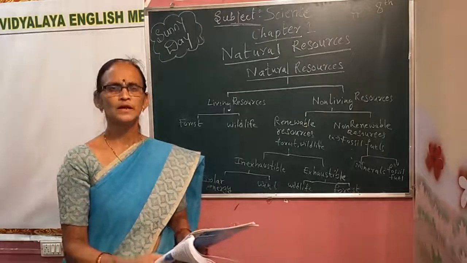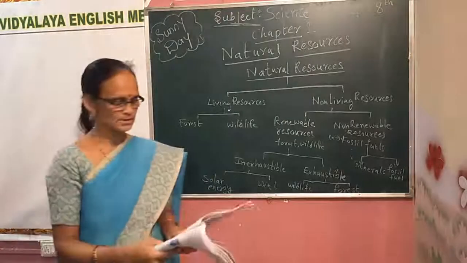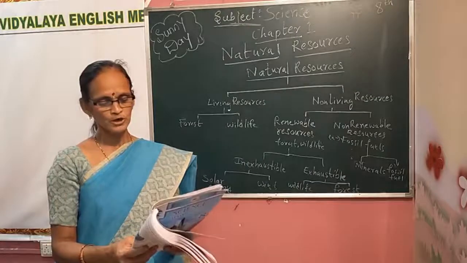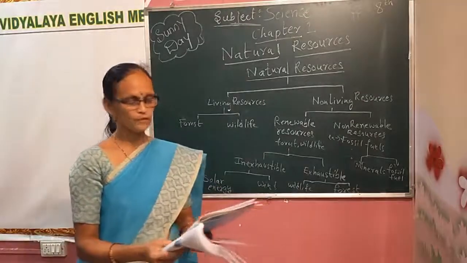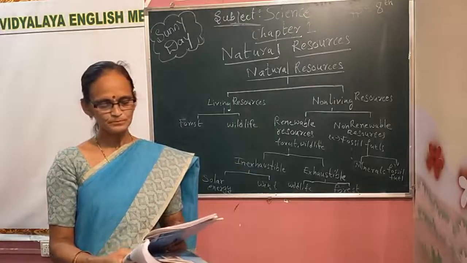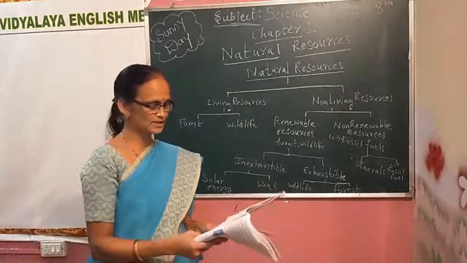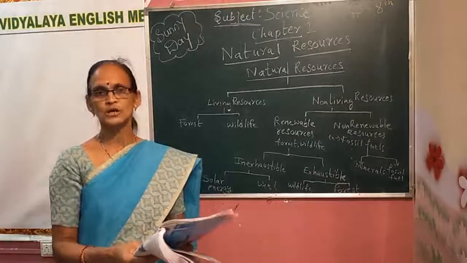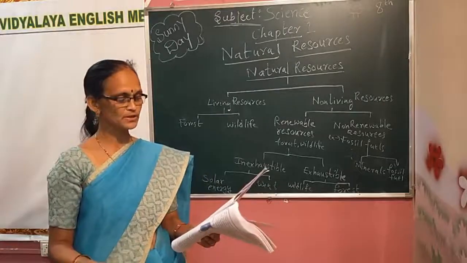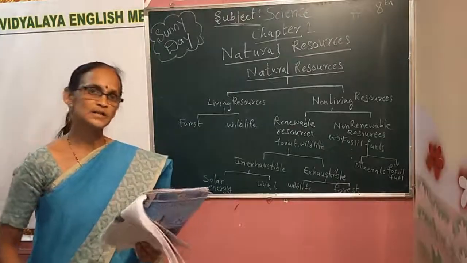The largest use of water is in the agriculture sector. Mostly the water is used more in the agriculture sector. In our country it is estimated that more than 80% of water available for human use is employed for agriculture. So out of 100%, 80% of the water is used for our agriculture purpose. In states like Punjab, Haryana, Uttar Pradesh and Gujarat, over 85% of the irrigation is done through the groundwater sources. Means water inside the earth, with that water they do irrigation, agriculture, and grow crops.